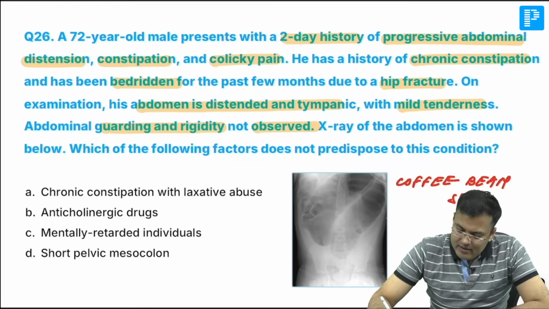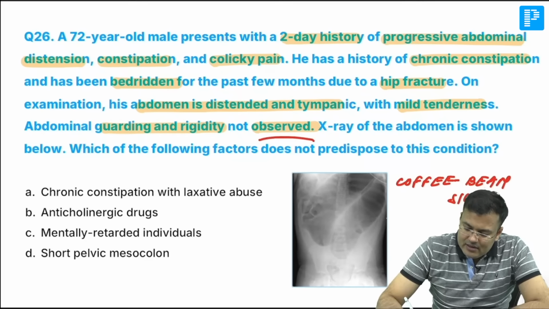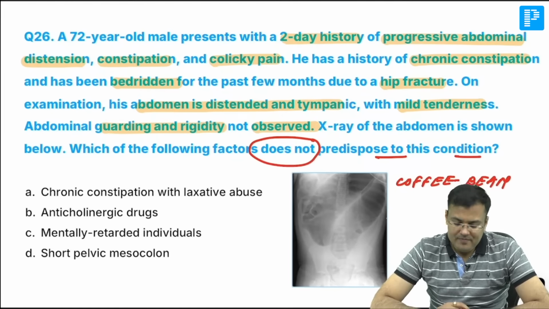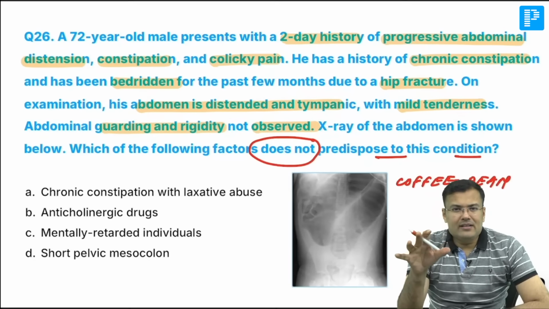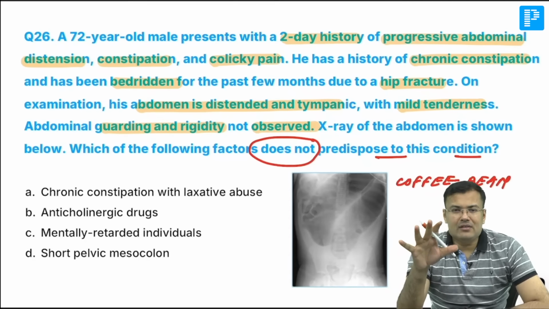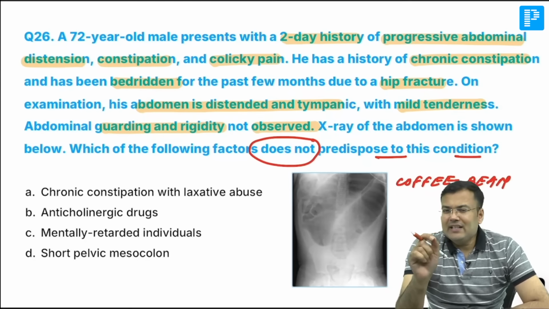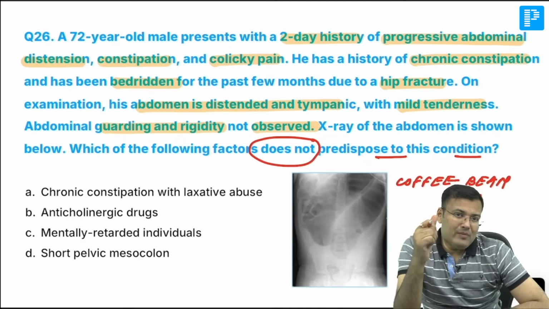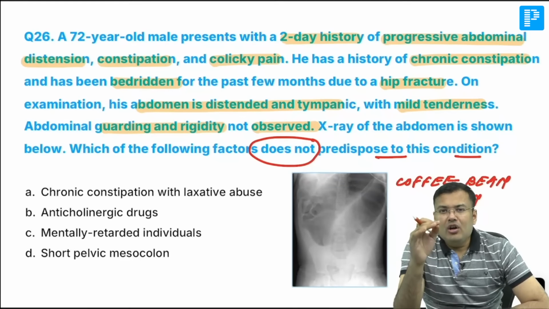Coffee bean sign. Which of the following factors does not predispose to this condition? Tell me. So there are 2 mandatory factors for sigmoid volvulus. One, constipation, and the second, patients who are having a long narrow mesentery. What kind of mesentery? Long and narrow.